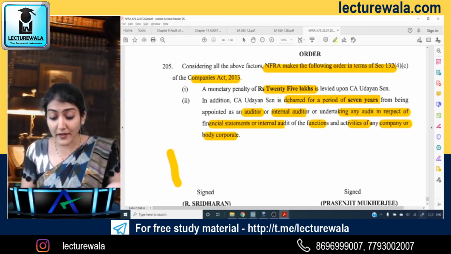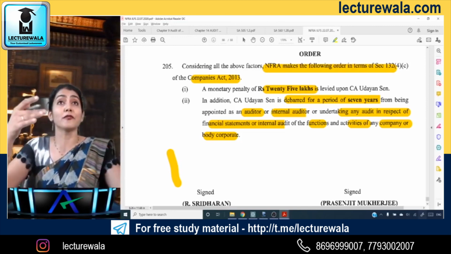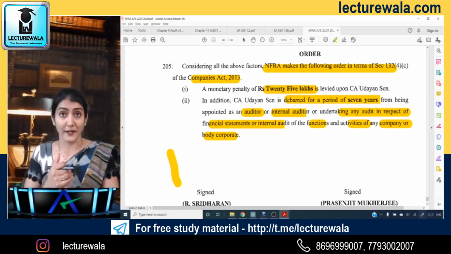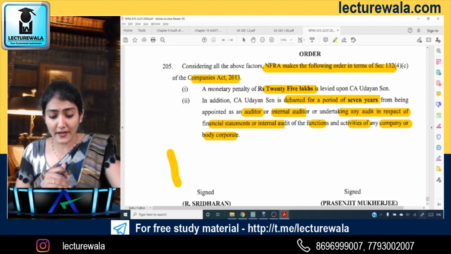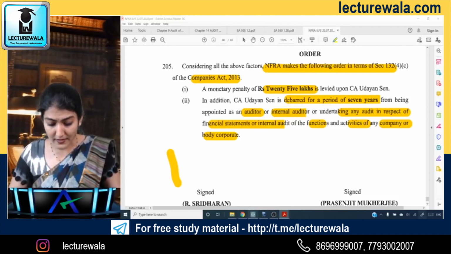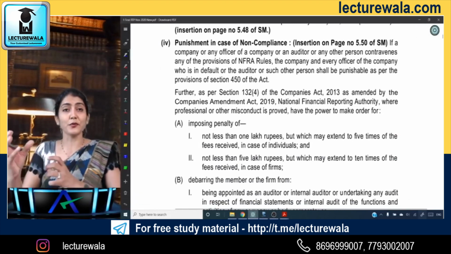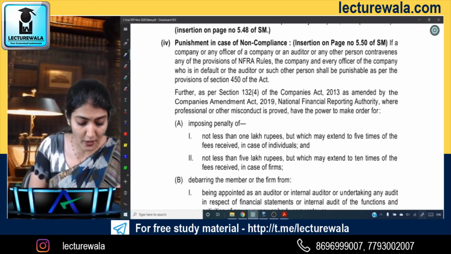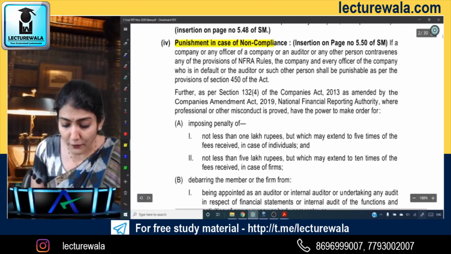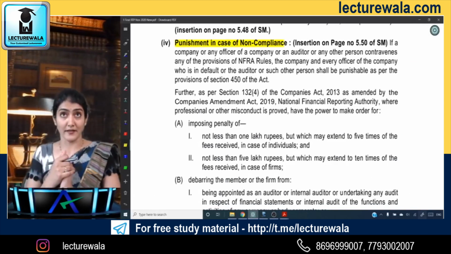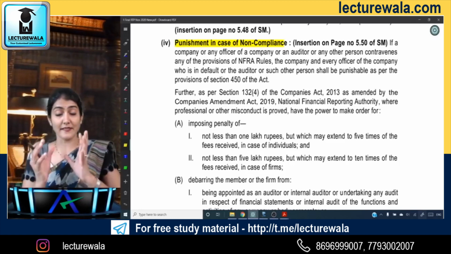So this is where we are seeing the practical application of the provisions of section 132 subsection 4 and clause C. Okay, now let's come back to the amendments that we are discussing. I'll come to the third point later, but as I just showed you the NFRA order, I would now prefer to come to the fourth point, the NFRA punishment in case of non-compliance. I hope all of you are listening to me.